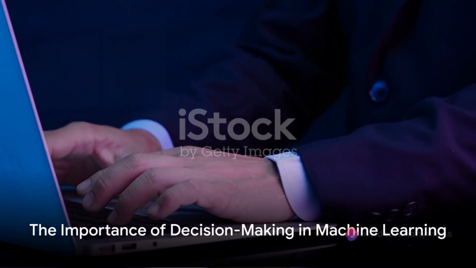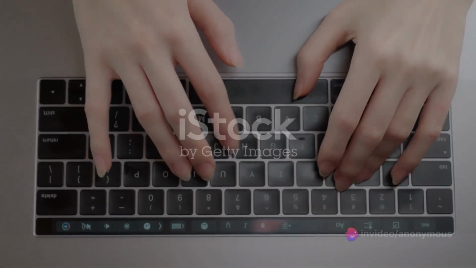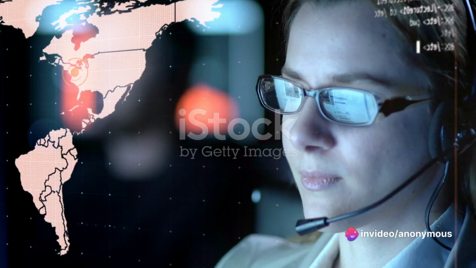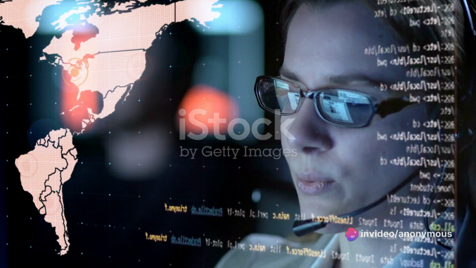Ever wonder how critical decision-making is in the realm of machine learning? Well, it's the heart and soul of it. Machine learning is all about teaching computers to learn from data, to make informed decisions. Just like us humans, machines learn from experiences. These experiences in the realm of machine learning are nothing but data, a lot of data.